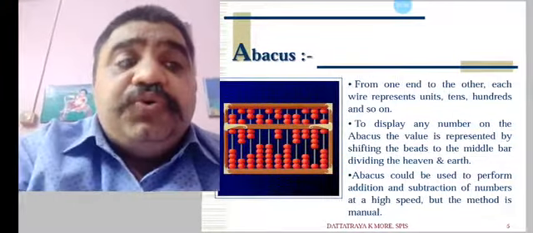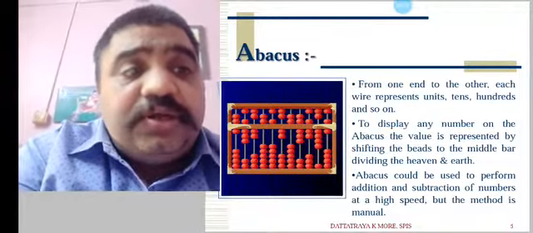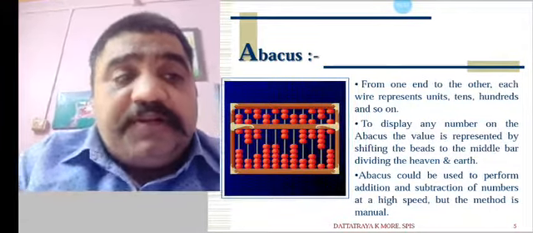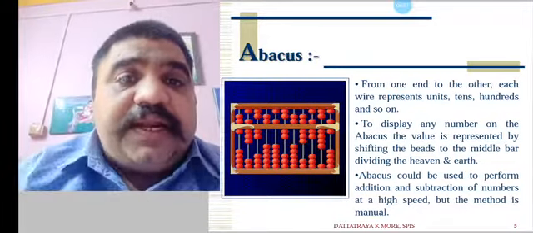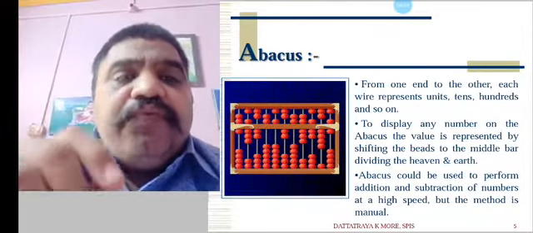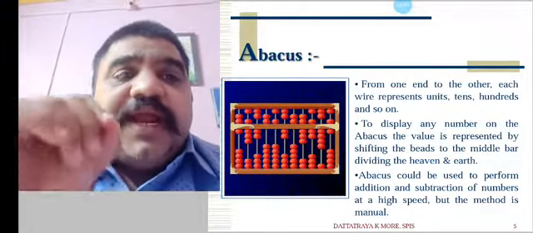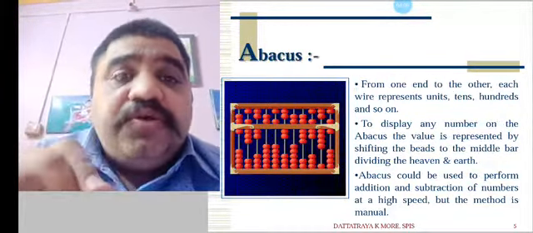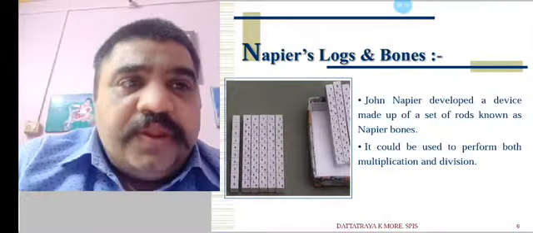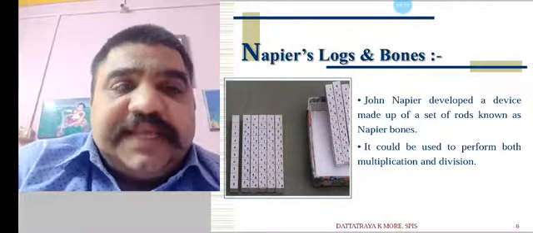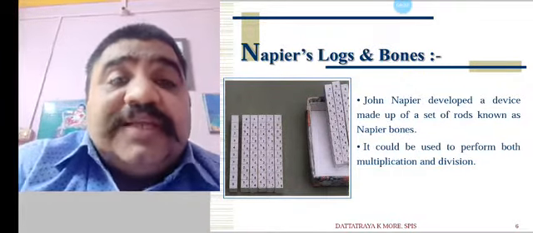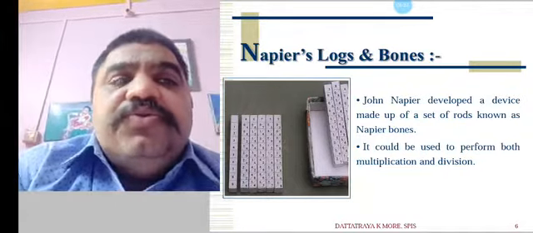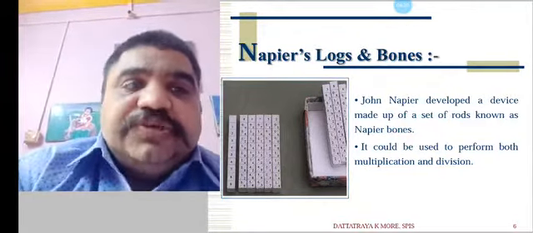Abacus could be used to perform addition and subtraction of numbers at a high speed. The method is manual, but the speed is tremendous. If you learn that abacus, you can do calculations, addition, subtractions, very fast. Next one is Napier's logs and bones. John Napier developed this device. It was made up of a set of rods known as Napier's bones. It could be used to perform both multiplication and division.